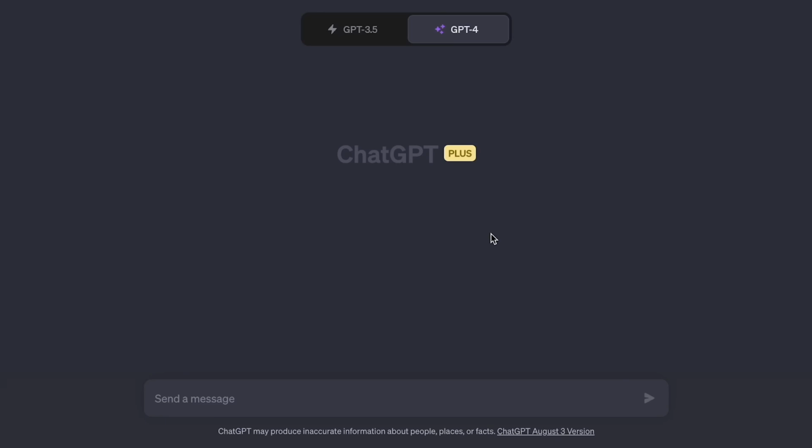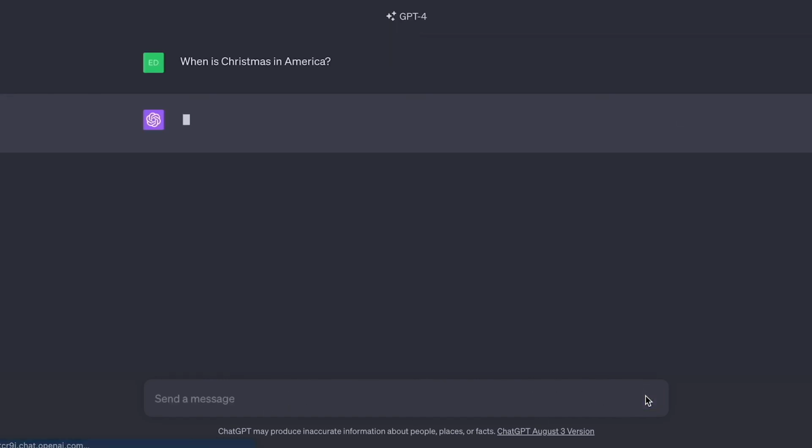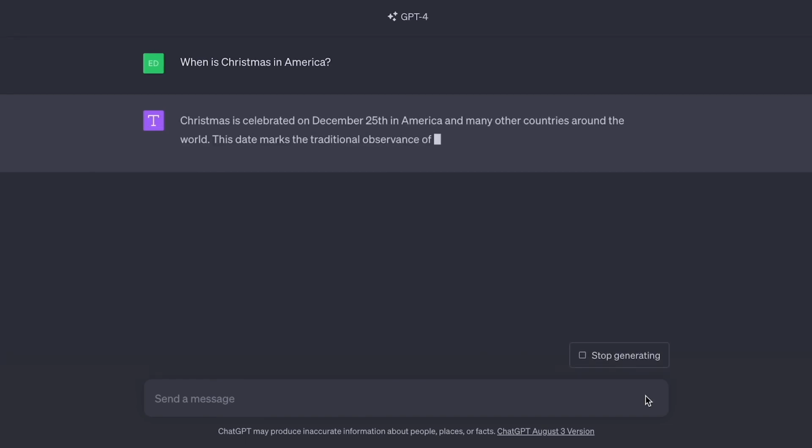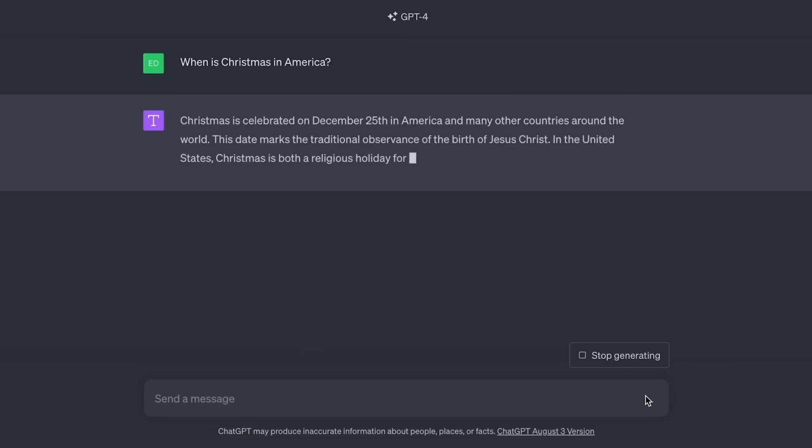So essentially, in the context of the GPT-4 model, we don't really need to do much. We are already using all of the data that it has in order to ask, when is Christmas in America? So let's go ahead and do some zero-shot prompting. When is Christmas in America? And hit go. Okay, so it clearly already has the data for this. We don't need to add any examples or anything like that.